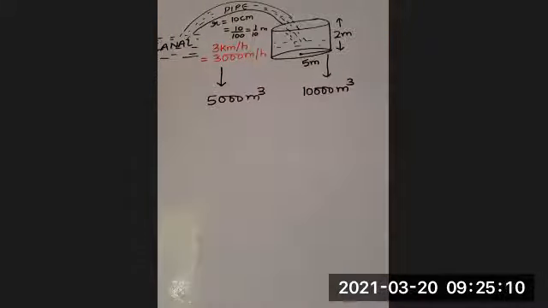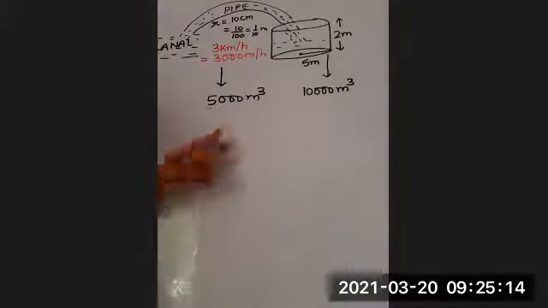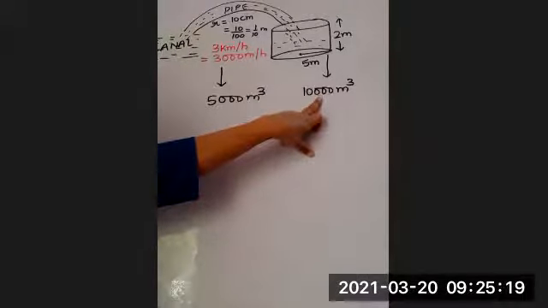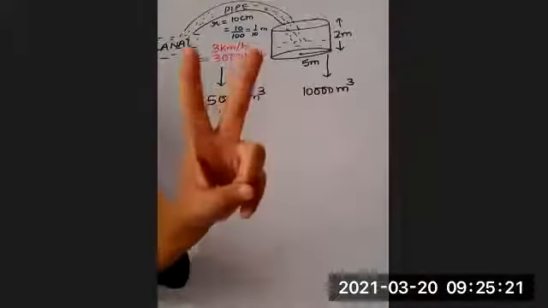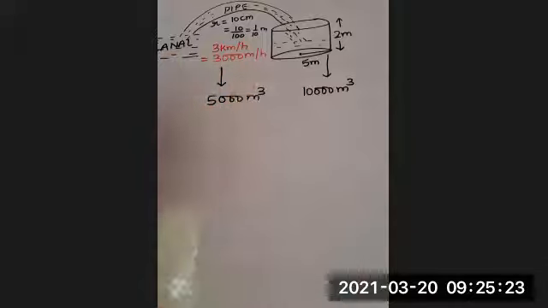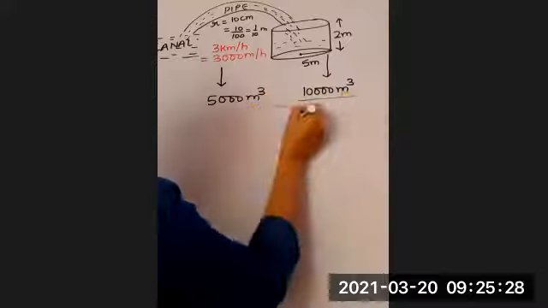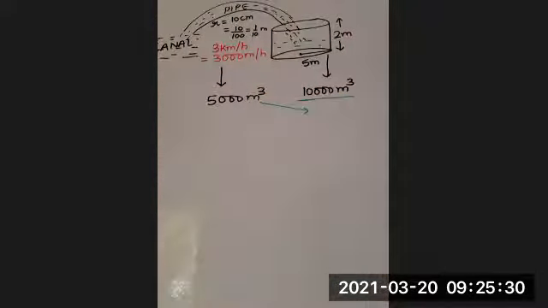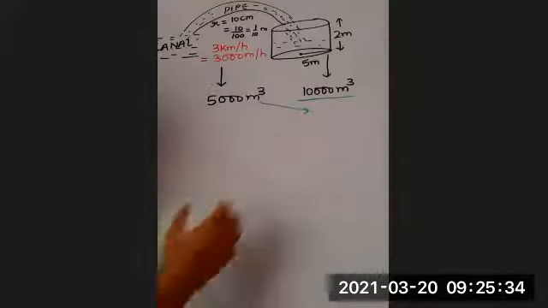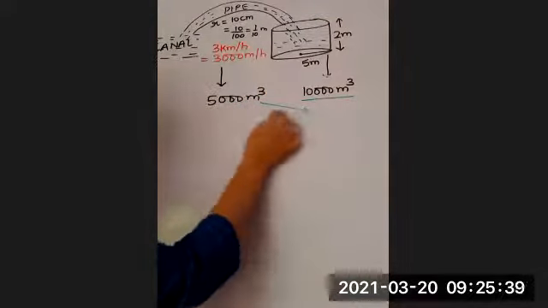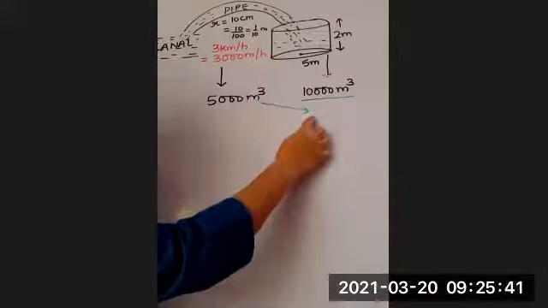In one hour it gives 5000 and you need 10,000 meter cube, so 2 hours. So what are you doing here? Volume of tank divided by volume of pipe. This will give us 2 hours.